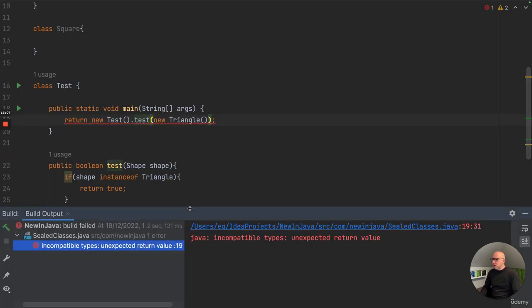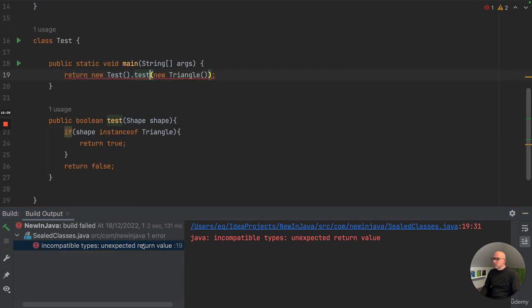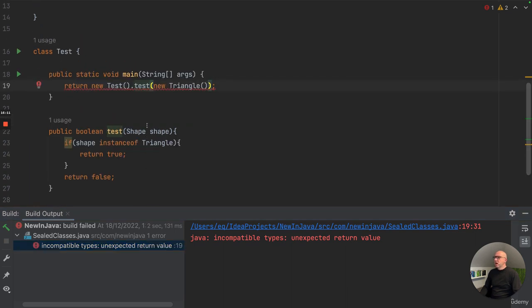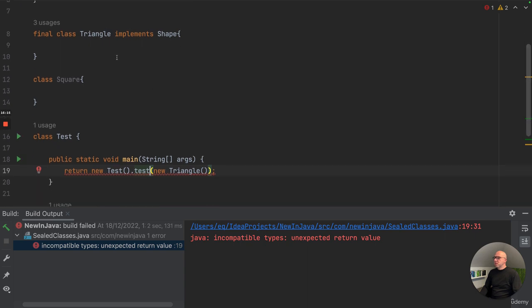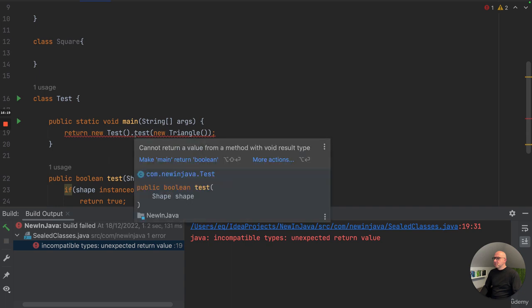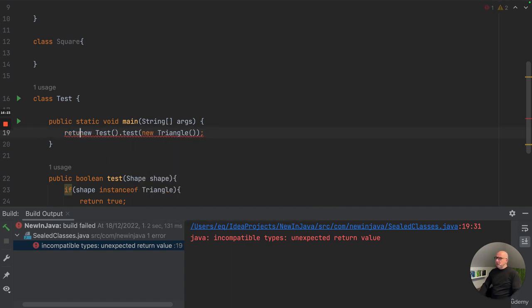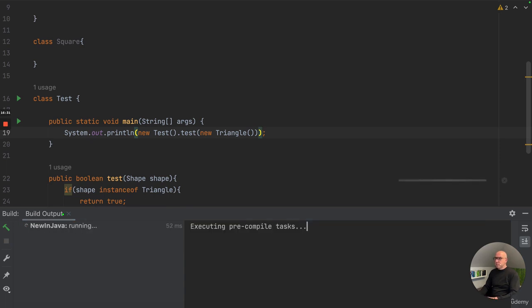It's not really compiling. Unexpected return type, it's a shape, and the triangle implements the shape, so that's okay. So let's see what it gives here. It needs a return type. Okay, I'm just gonna replace this with an out statement, of course, like this, and this should work a lot better.